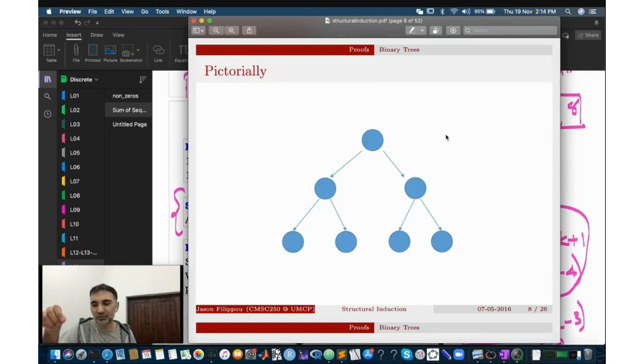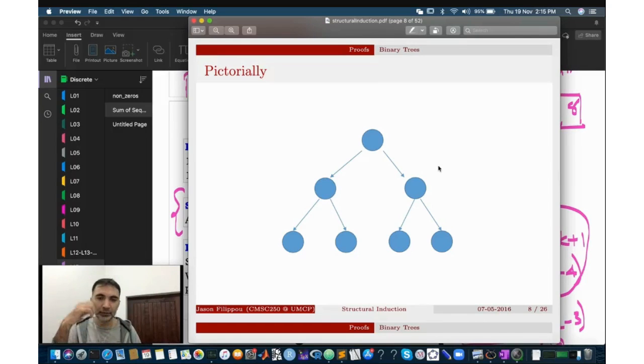Okay, ये कौन सी नोड है ये ज़रूरी नहीं है, but जब आप rooted binary tree define करते हैं, you designate one of the nodes and say okay, this is going to be my root. Okay, so for example, if this is my tree, so I could for example say okay, ये जो सबसे ऊपर node है, this is my root. Okay, but it's possible that I say that this one is my root. Okay, so I just designate one of the nodes and I say this is my root. And usually जब हम draw करते हैं root को हम सबसे ऊपर show करते हैं, but it's not necessarily true that the node at the top is your root.